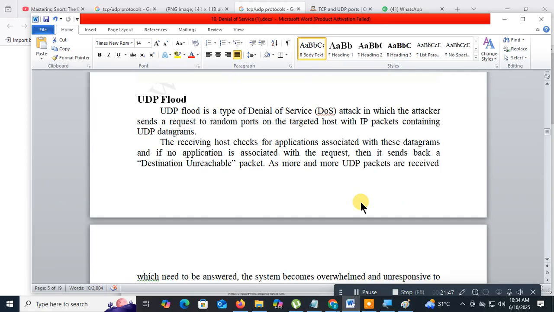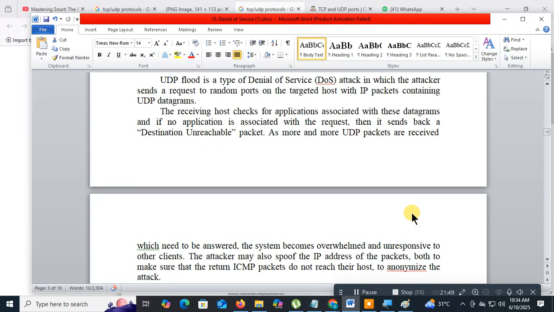This is known as the SYN flood attack. Okay, what is next is the UDP flood attack. What does UDP stand for? A UDP flood is a type of denial of service attack in which attackers send requests to random ports of the target host with IP packets containing UDP datagrams.